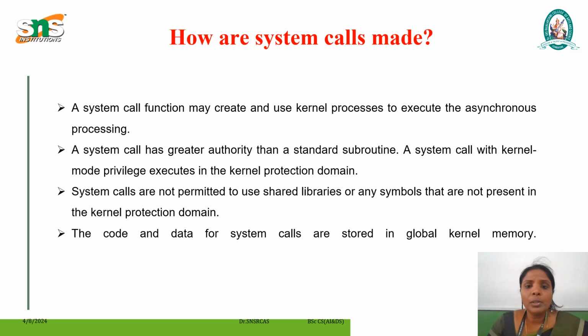Below are some examples of how a system call varies from a user function. First, a system call function may create and use kernel processes to execute asynchronous processing. A system call has greater authority than a standard subroutine. It is a kernel mode privilege and executes in the kernel protection domain. System calls are not permitted to use shared libraries or any symbols that are not present in the kernel protection domain. The code and data for system calls are stored in global kernel memory.